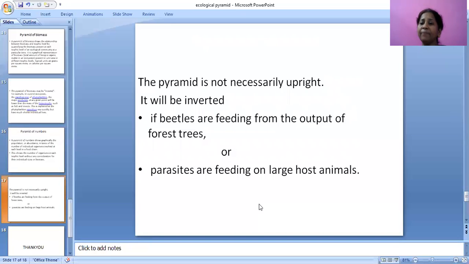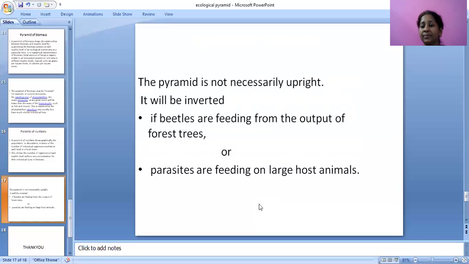What are the trophic levels? Producers, primary consumers, secondary consumers, tertiary consumers. In this, what is the number of animals present in a particular trophic level? How many are producers? How many are herbivores? How many are omnivores? How many are carnivores?